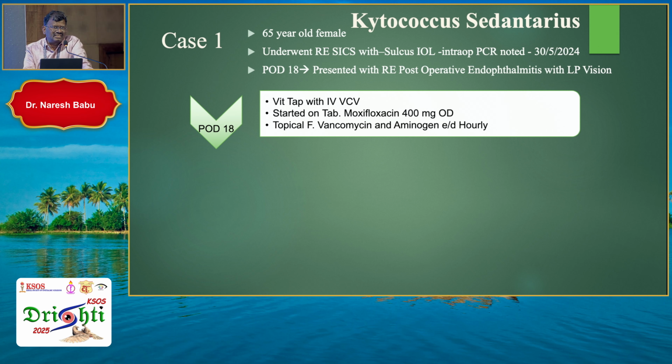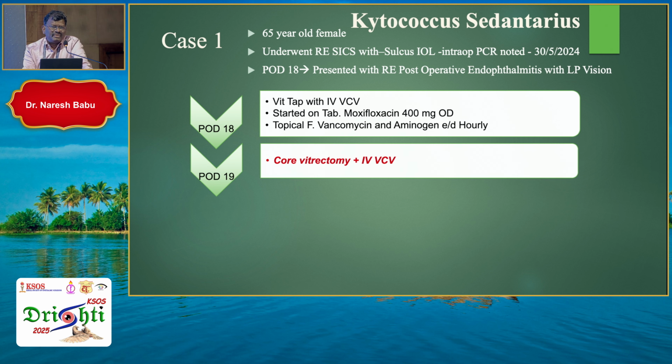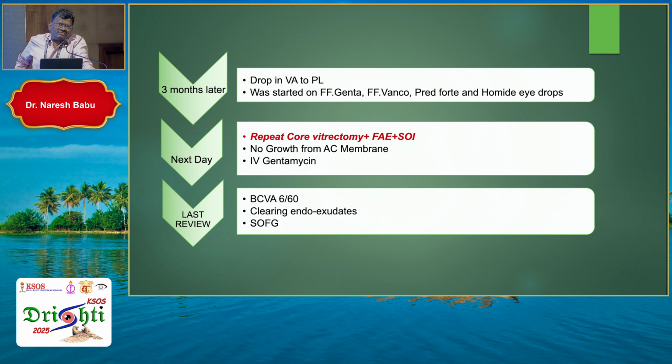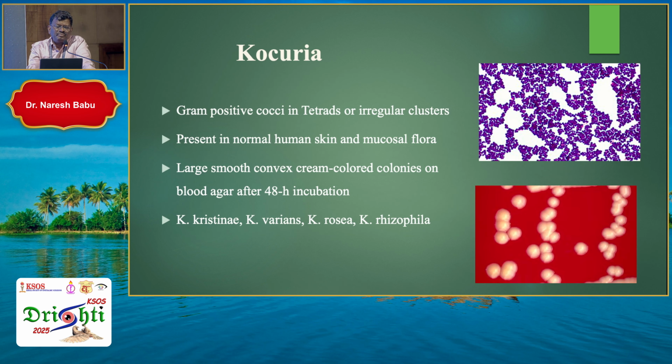If needed, the next day core vitrectomy is done. So the patient underwent core vitrectomy with intravitreal voriconazole, Vanco and Cefta, and was doing fine. But after a few days, he came again with a drop in vision to PL. This time we did a re-core vitrectomy. The main idea is whenever there is a re-core vitrectomy, or in case of gram-negative or fungus, we go for silicone oil injection and retain it till the inflammation and infection completely reduce. This patient could get a vision of 6/60.